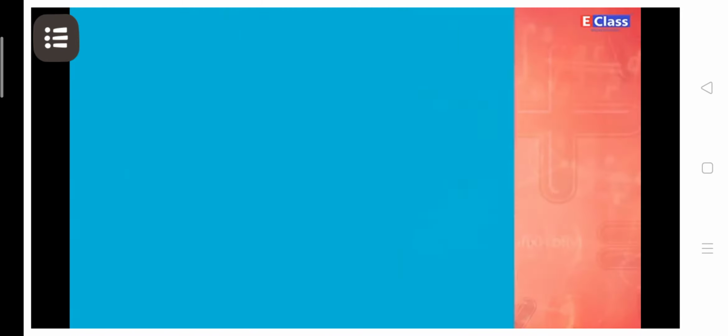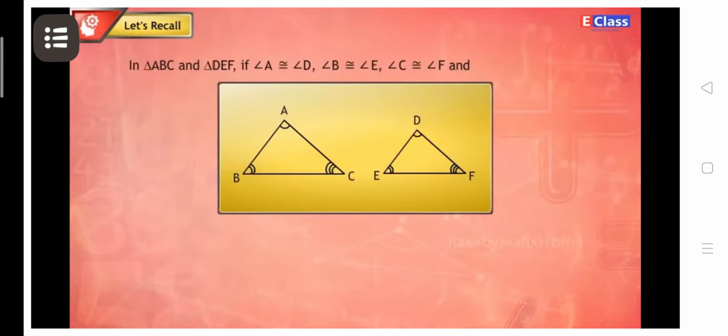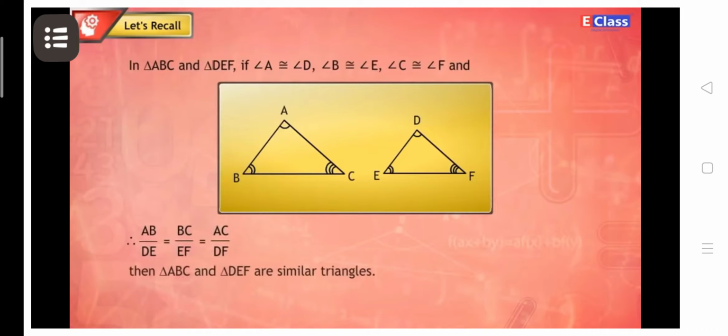Let's recall. In triangle ABC and triangle DEF, if angle A is congruent to angle D, angle B is congruent to angle E, angle C is congruent to angle F, and AB upon DE is equal to BC upon EF is equal to AC upon DF, then triangle ABC and triangle DEF are similar triangles.